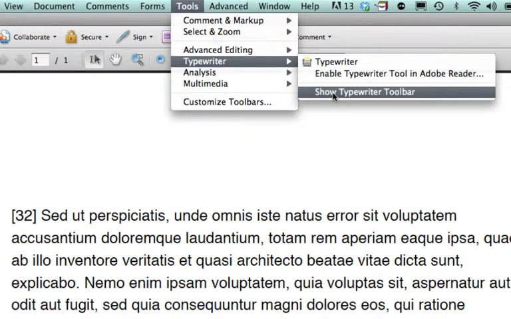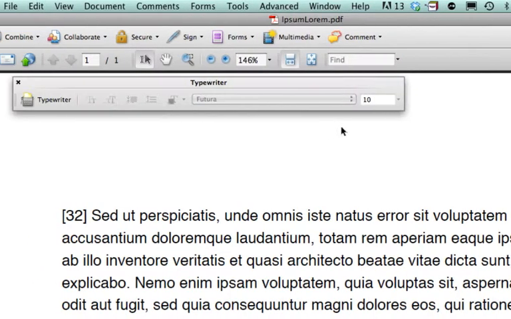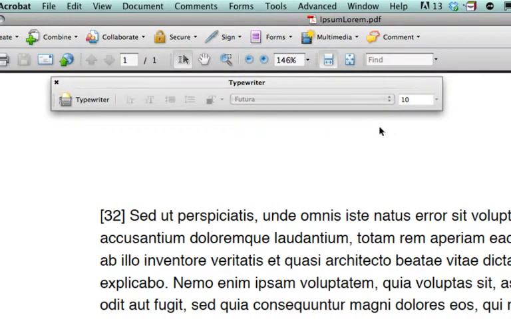First, I'm going to show the typewriter toolbar. The typewriter toolbar will allow us to select the font we want to use and the size. Also allows spacing and so forth like that.